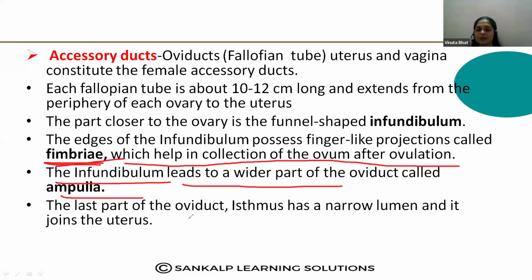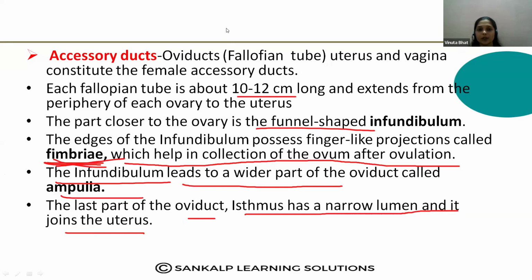Then the last part of the oviduct, the isthmus, has a narrow lumen and it joins the uterus. The narrower part that joins the uterus is the isthmus. So frame questions like this: fimbriae, then ampulla, isthmus, and this is 10 to 12 centimeter in length. Very important points. Note this down.